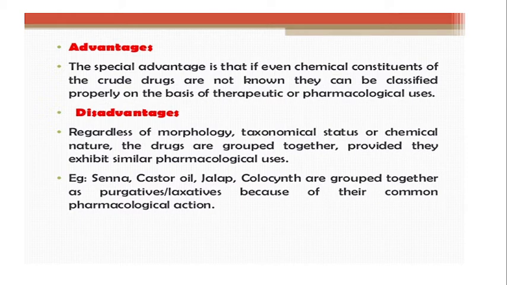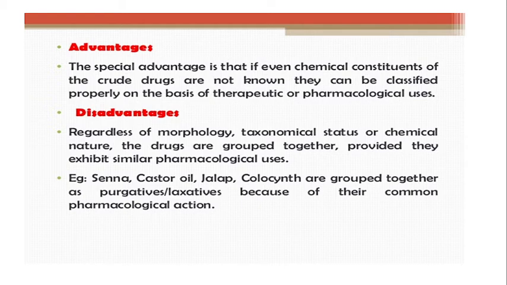Though we will not know the chemical nature of the crude drug, or which constituent is giving the effect, we are still on the right track, because importance is given to the effect produced by the drug, and hence they are properly classified according to therapeutic use or pharmacological action.